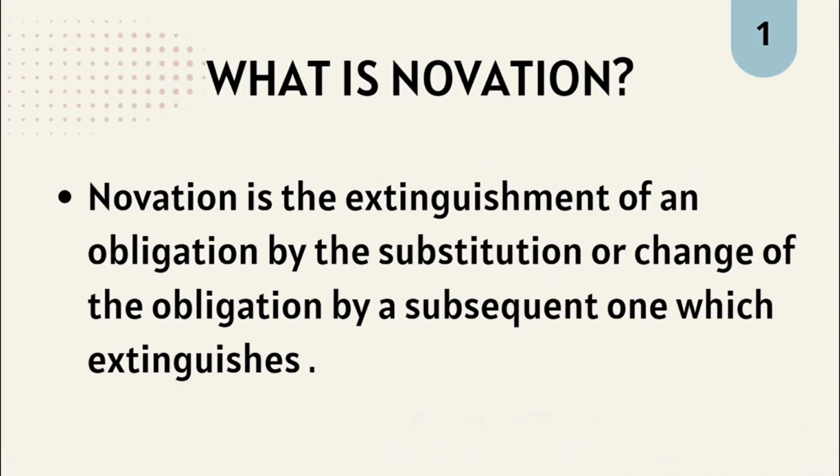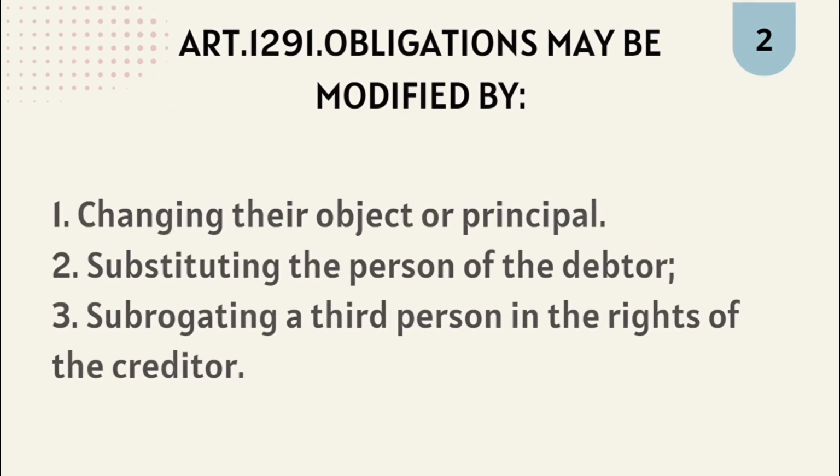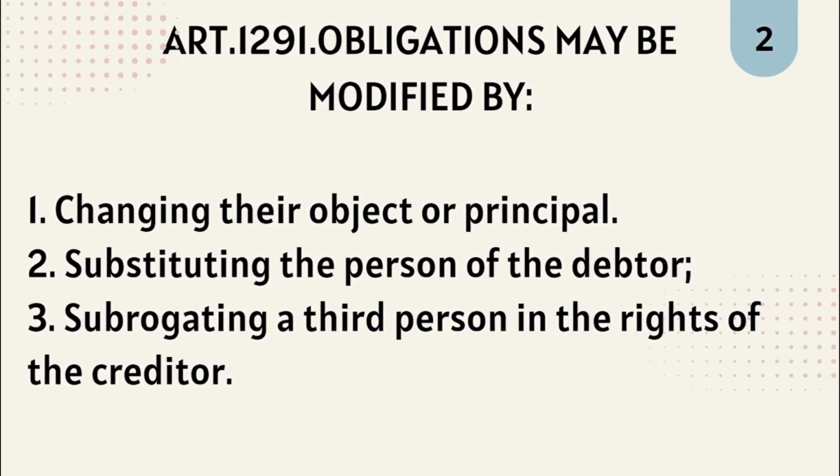So what is novation? Novation is the extinguishment of an obligation by the substitution or change of the obligation by a subsequent one which extinguishes. In other words, it is the total or partial extinguishment of an obligation through the creation of a new one which substitutes it. So how can there be a total or partial extinguishment of an obligation?